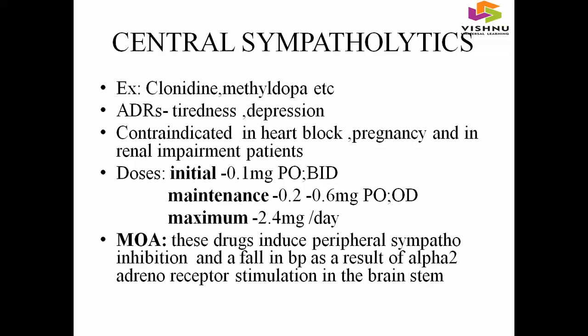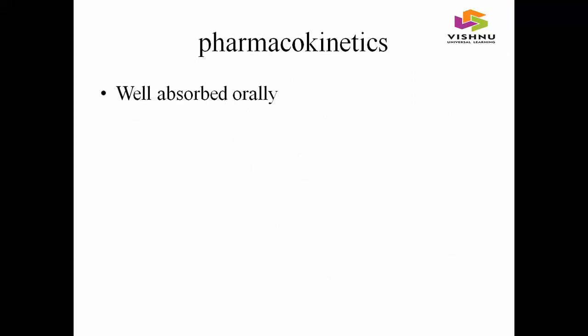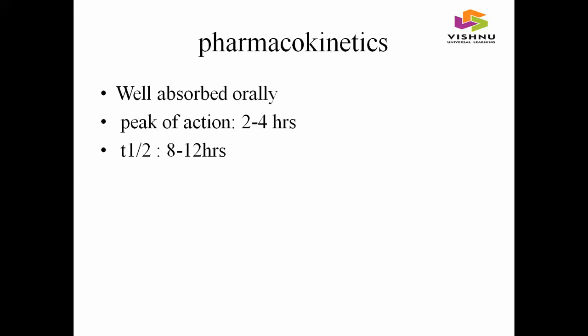And mechanism of action of central sympatholytics was, these drugs induce peripheral sympathoinhibition. It means it inhibits the activities of the sympathetic system. It results in decreased BP due to blockage of alpha 2 adrenoreceptor and stimulation of alpha 2 adrenoreceptor in brainstem also results in decreased BP. Pharmacokinetics of central sympatholytics include well absorbed orally, peak of action 2 to 4 hours, T-half 8 to 12 hours, duration of action 6 to 24 hours.